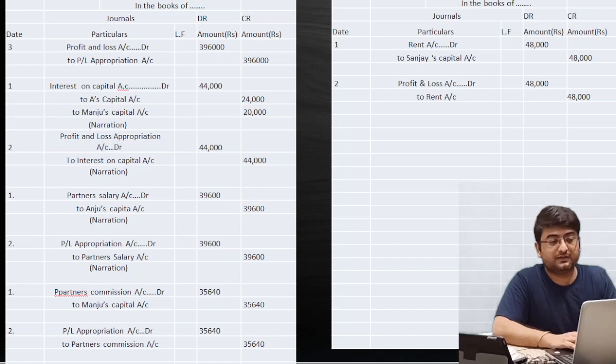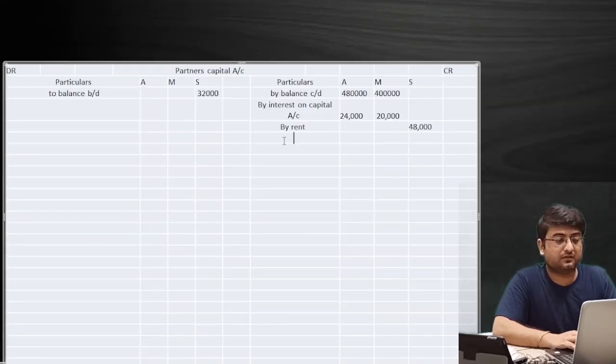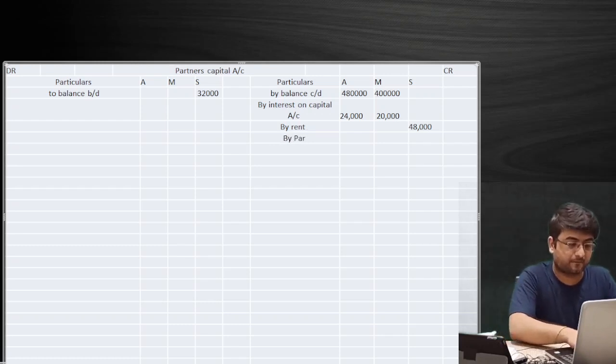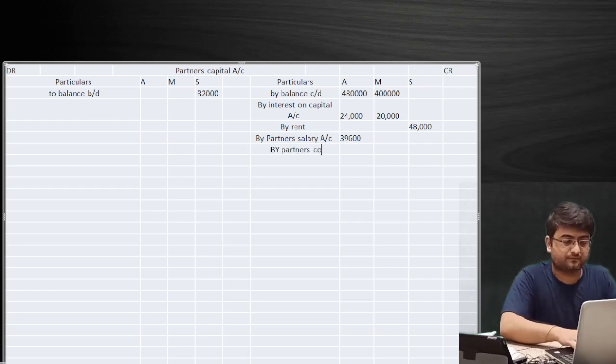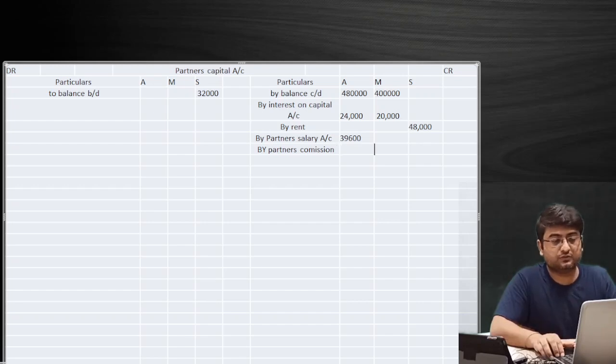We'll go to the partners capital account again. First we'll give the commission to Anju. So we'll write by, no, that's salary. Yes, partners salary account. In case of Anju, we'll write 39,600. And in case of partners commission, we'll give one more head, the partners capital account as by partners commission account. Over here, this will go to Manju only, 35,640 in this particular case. So we have passed through all general entries as well, and the postings in ledger as well.